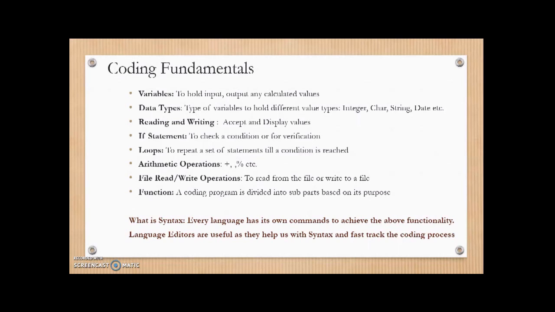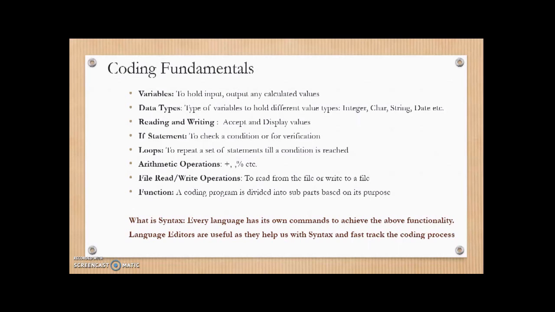So here the requirement is what? We are calculating percentage of marks scored for each student. So we are repeating a set of statements. So for such requirements, we can use the loop function. We will see an example of loop function when we do the sample code. Arithmetic operations are very common in our program where you want to add, subtract, calculate percentage, etc. So all arithmetic functions are supported.